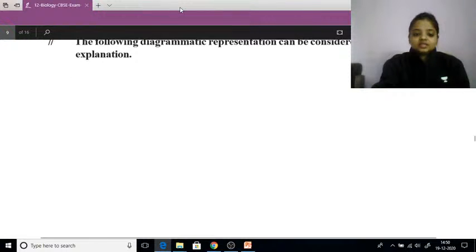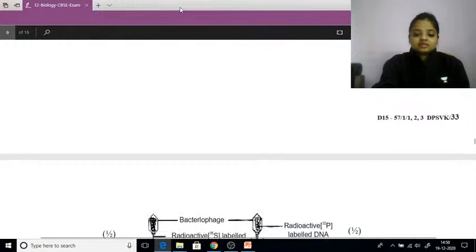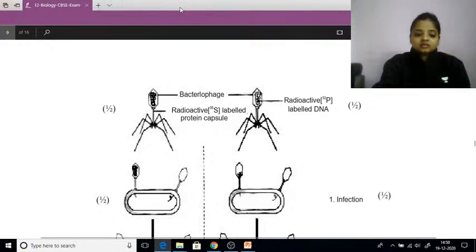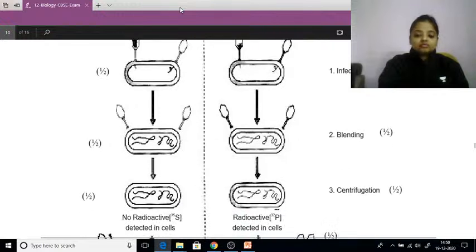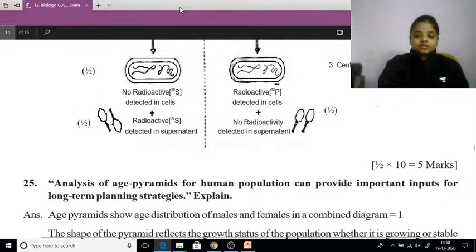We can show it with the help of experiment also, diagram also. This diagram you all know very well that it is given in your textbook, right? So you have to draw the diagram, as it is the 5-mark question, so you cannot just write the points, answer in theoretical form and you can finish. You have to mention the diagram also, because diagram is also having its own weightage. You can see diagram weightage.